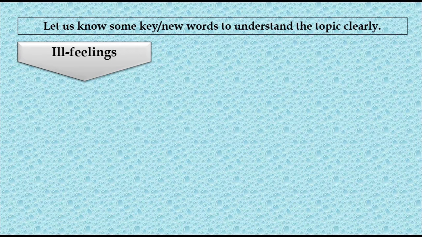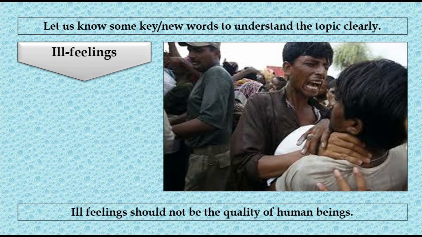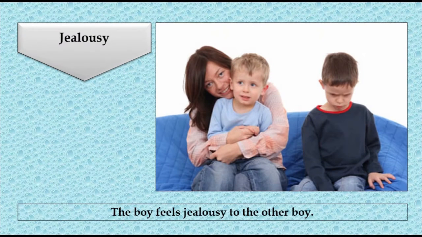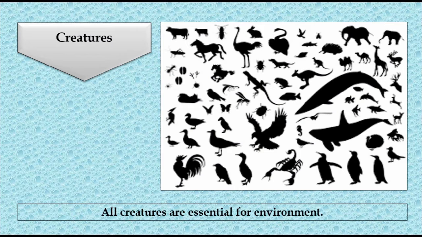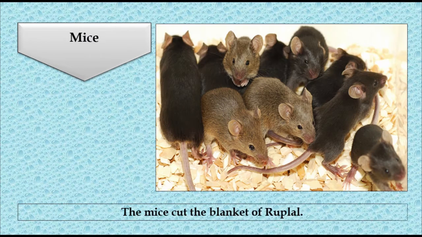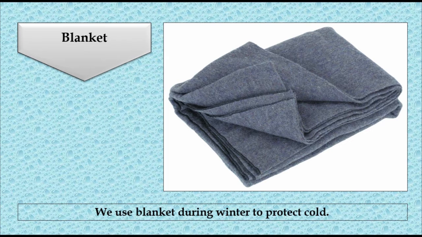Let us know some key words to understand the topic here. Feelings. Feelings should not be the quality of human beings. Jealousy. The boy feels jealousy to the other boy. Creatures. All creatures are essential for environment. Mice. The mice are the blanket of the plant. Blanket. We use blanket during winter to protect from cold.